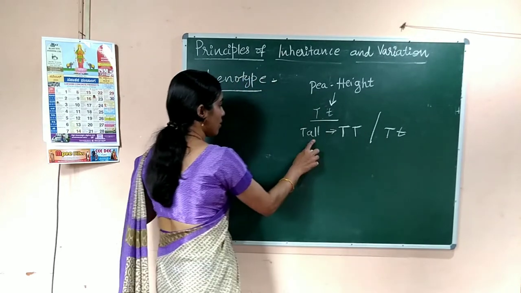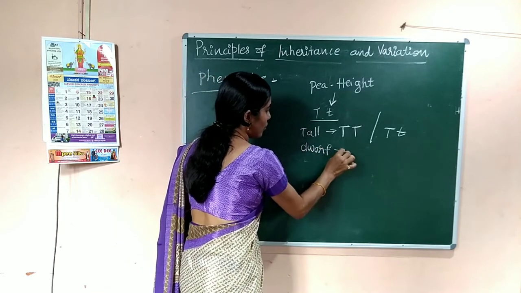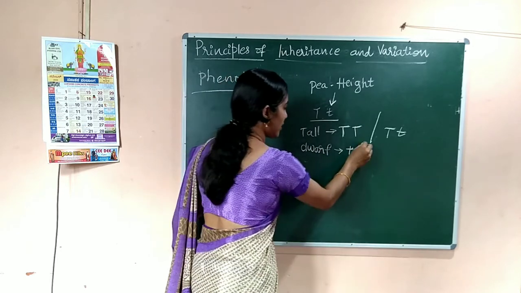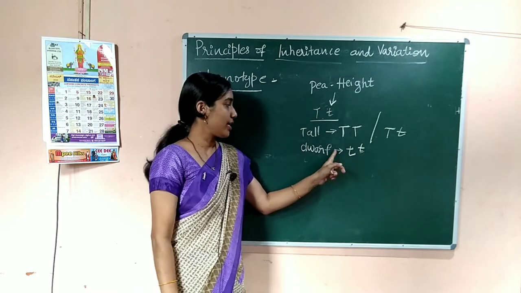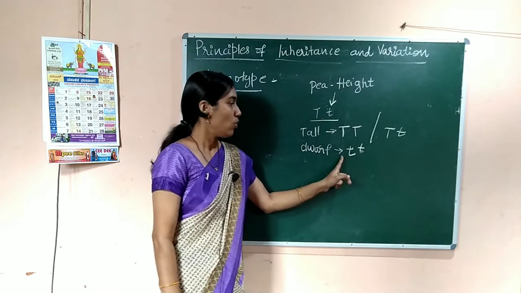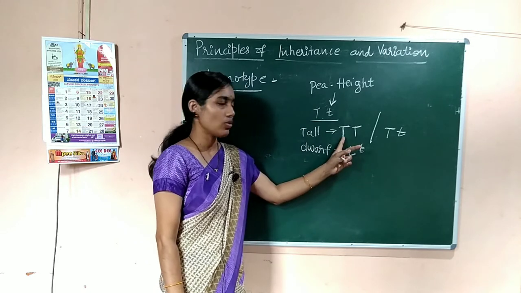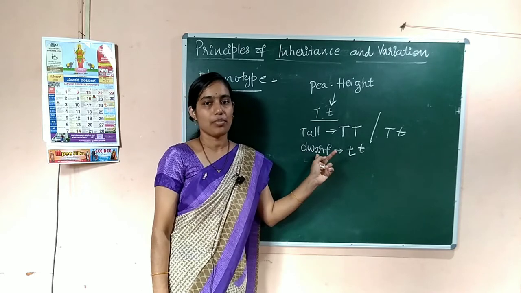Next, if you consider the dwarf plant, then dwarf is controlled by small t, since small t is recessive and expresses only in the homozygous condition. That means when there is no capital T, only then can the dwarf character be expressed.